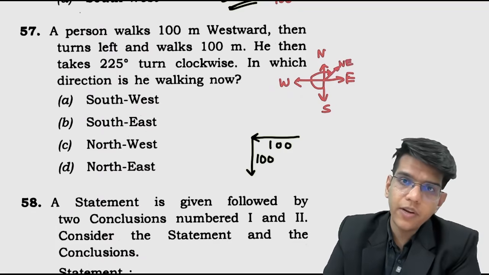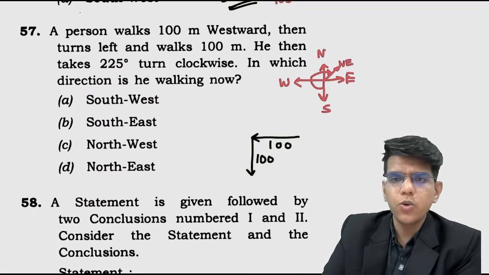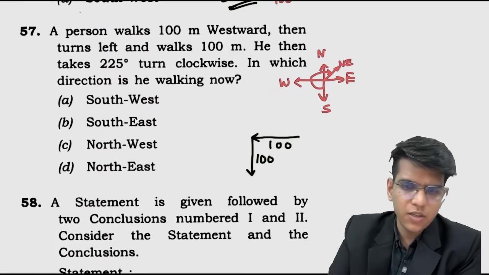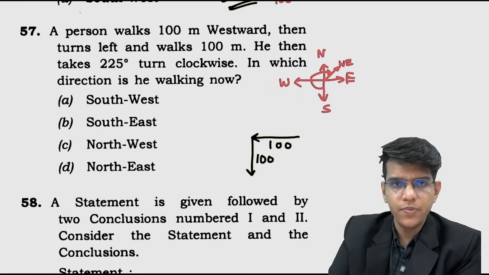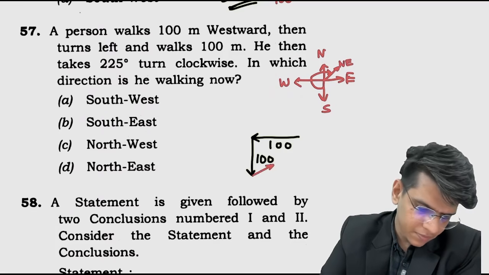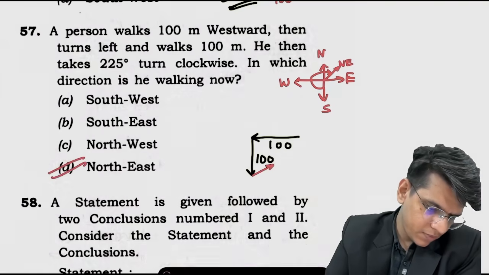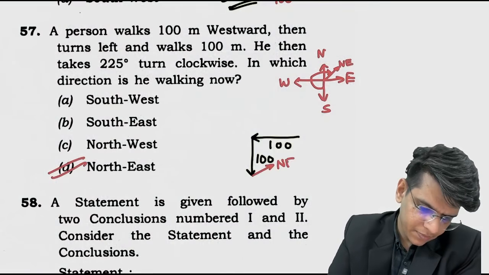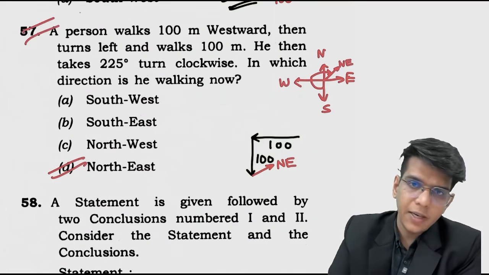Now 225, whenever you need to rotate clockwise 225, rotate here, rotate in this one, you will not get confused. So now after rotation he will be facing which direction? Northeast. In which direction is he walking now? Northeast. Answer is option D.